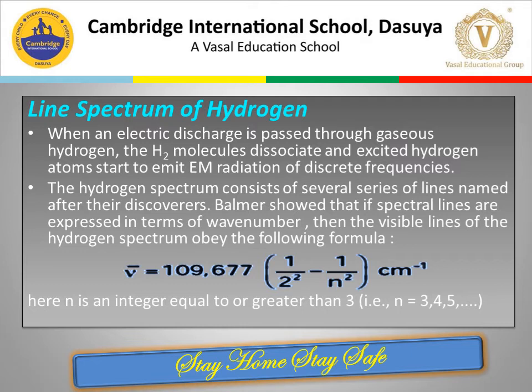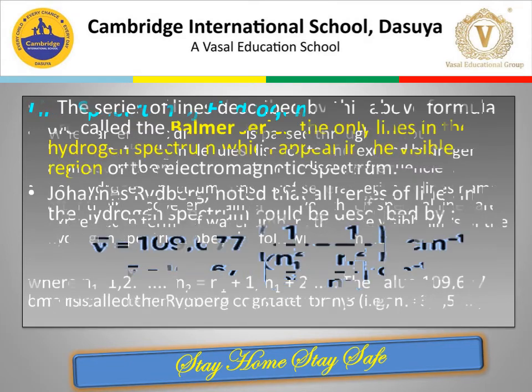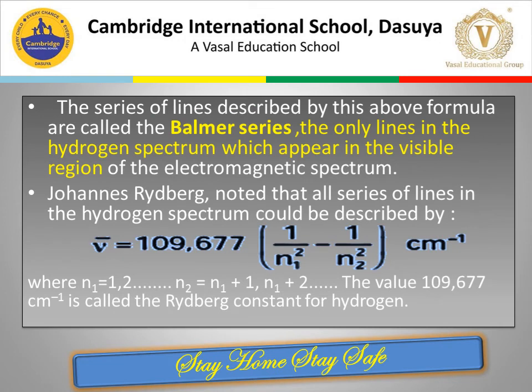That is, n can take a value 3, 4, 5, 6 onward till infinity. The series of lines described by this formula is called the Balmer series, the only series in the hydrogen spectrum which appears in the visible region of the electromagnetic spectrum.